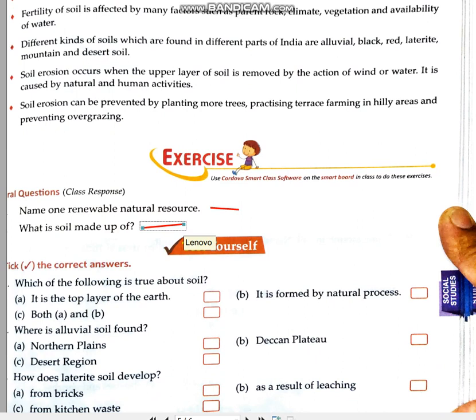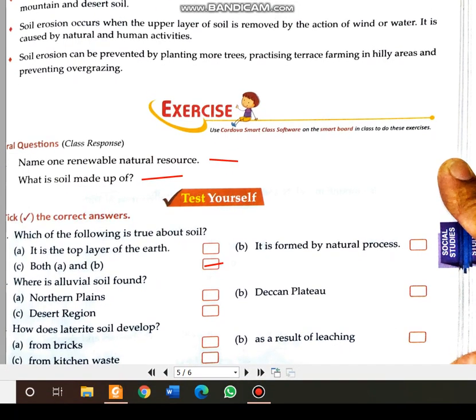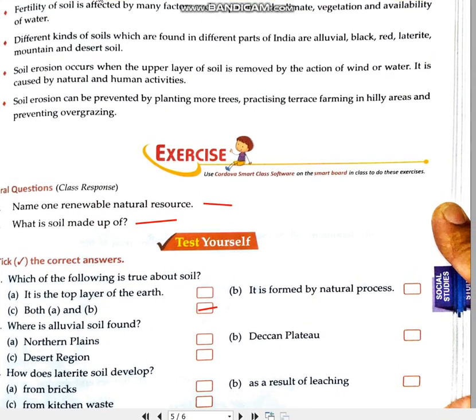Then MCQ: which of the following is true about soil? First one is soil is the top layer of the earth. This is also correct. It is formed by the natural process. This is also correct. And third one is both A and B. So I will mark both A and B. May I change the pointer? Let me first change the pointer so that things will be clear to you.